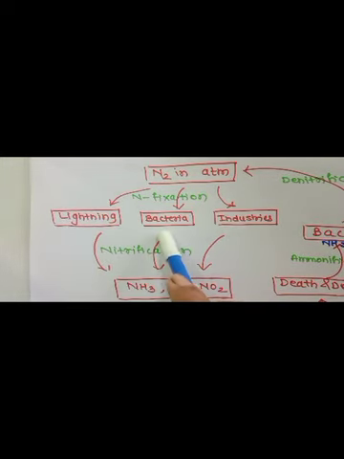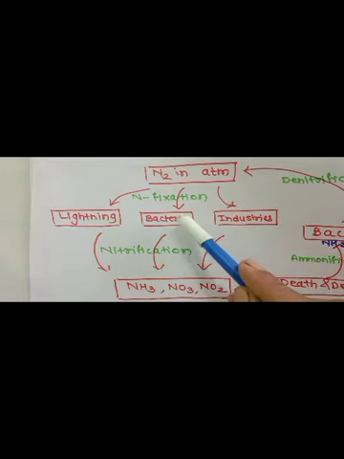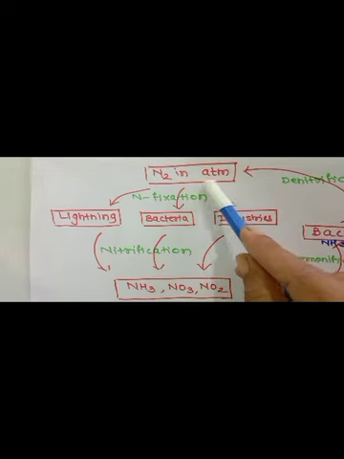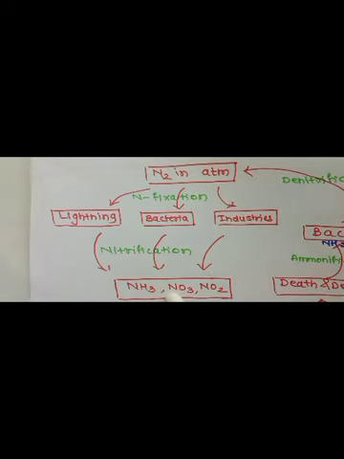The second process with the help of which nitrogen fixation takes place is bacteria. We all know that in the roots of the leguminous plants, bacteria, especially Rhizobium bacteria, are present in colonies. These bacteria absorb atmospheric nitrogen and convert it into its compounds. So this is the second type, the biological process with the help of which atmospheric nitrogen gets entry into the plant's life.